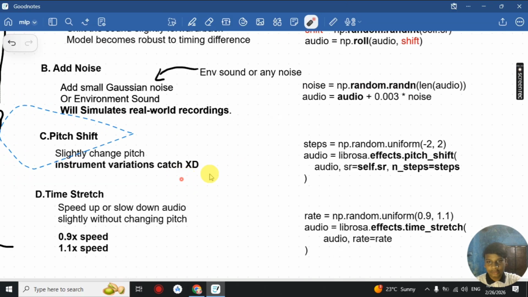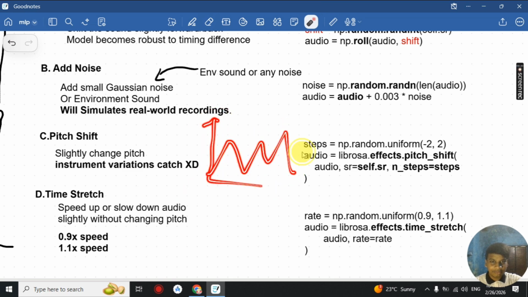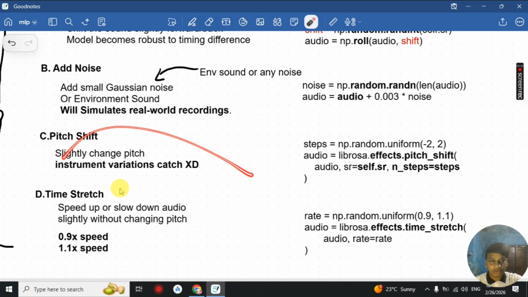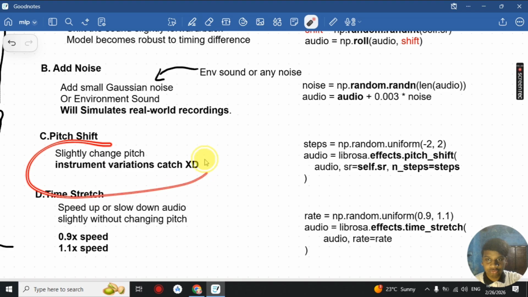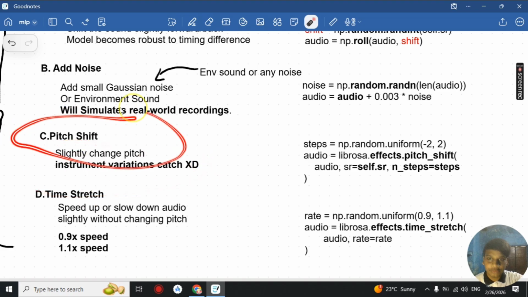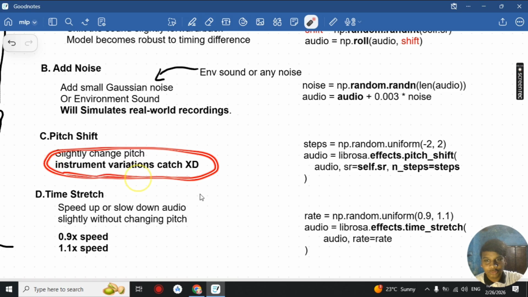Next we have pitch shift. We slightly change the pitch of the audio file, so our model could capture the instrument variation with this augmentation method. We slightly change the pitch of the incoming audio files so that the model could catch the instrument variation in the audio file.